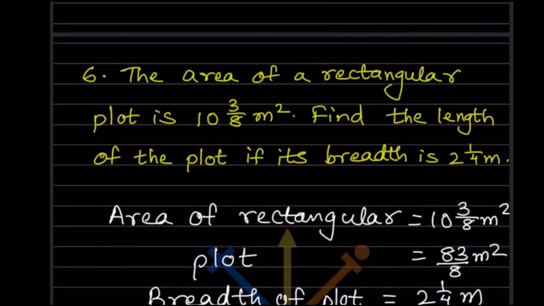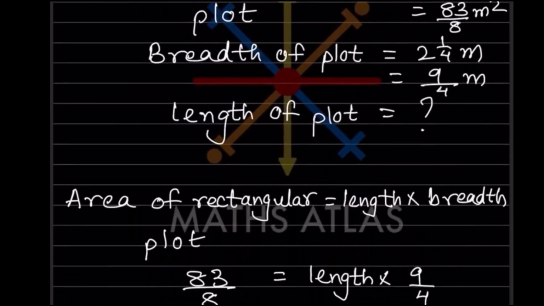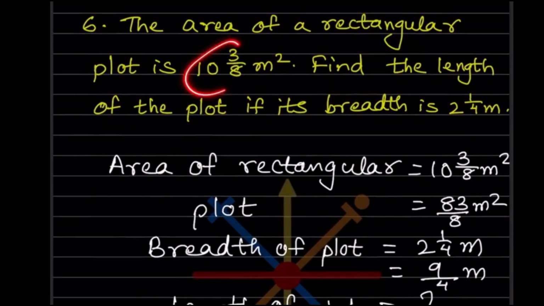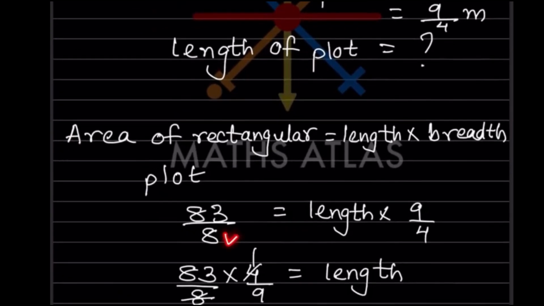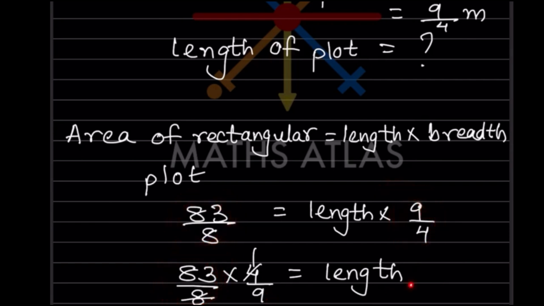So now how to find out the length is, first we'll start with the area that is given. So we can write the area of rectangle, you know what that is, length into breadth. That is already given, 10 integer 3 by 8, which we have already converted to the improper one, that is 83 by 8, and length we don't know, and this is going to be the breadth. So now what will you write here? 83 by 8, and this is going to come here, means that is going to be 4 by 9, that is the length.